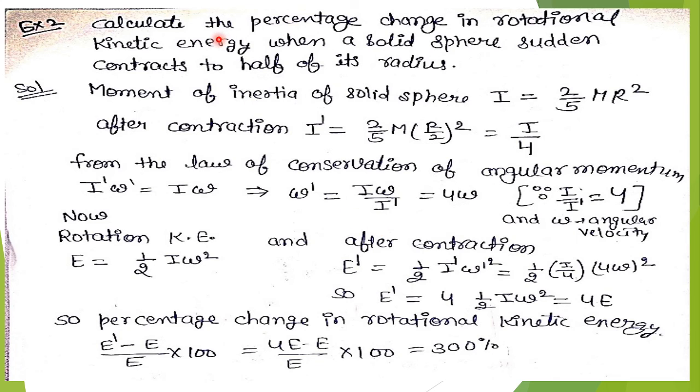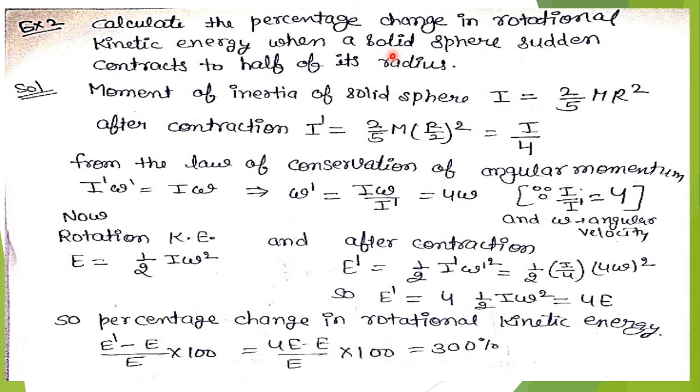My second example is: calculate the percentage change in rotational kinetic energy when a solid sphere suddenly contracts to half of its radius. This is a previous-section type of question, meaning the radius of the solid sphere reduces to half. As we know, the moment of inertia of a solid sphere is I equals 2 by 5 m r square.